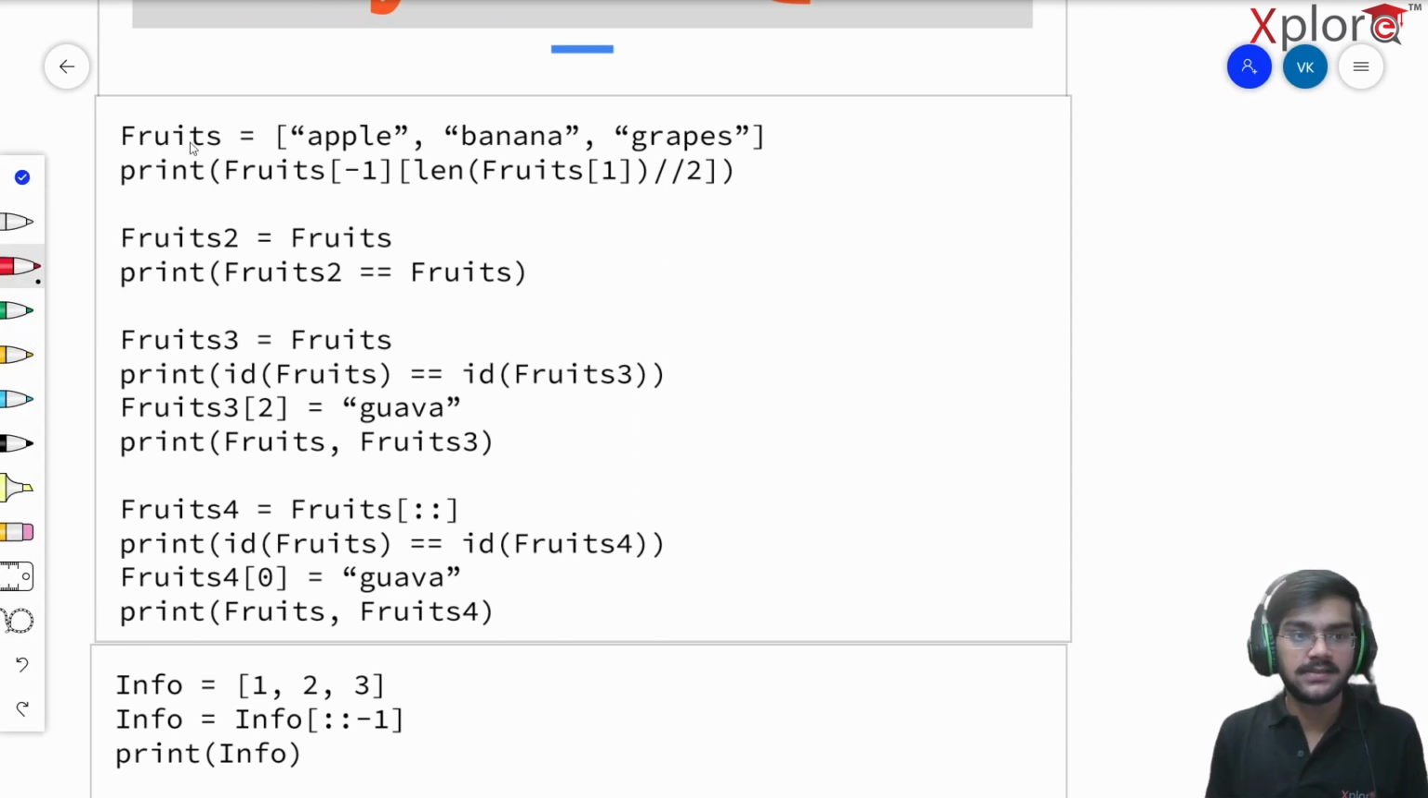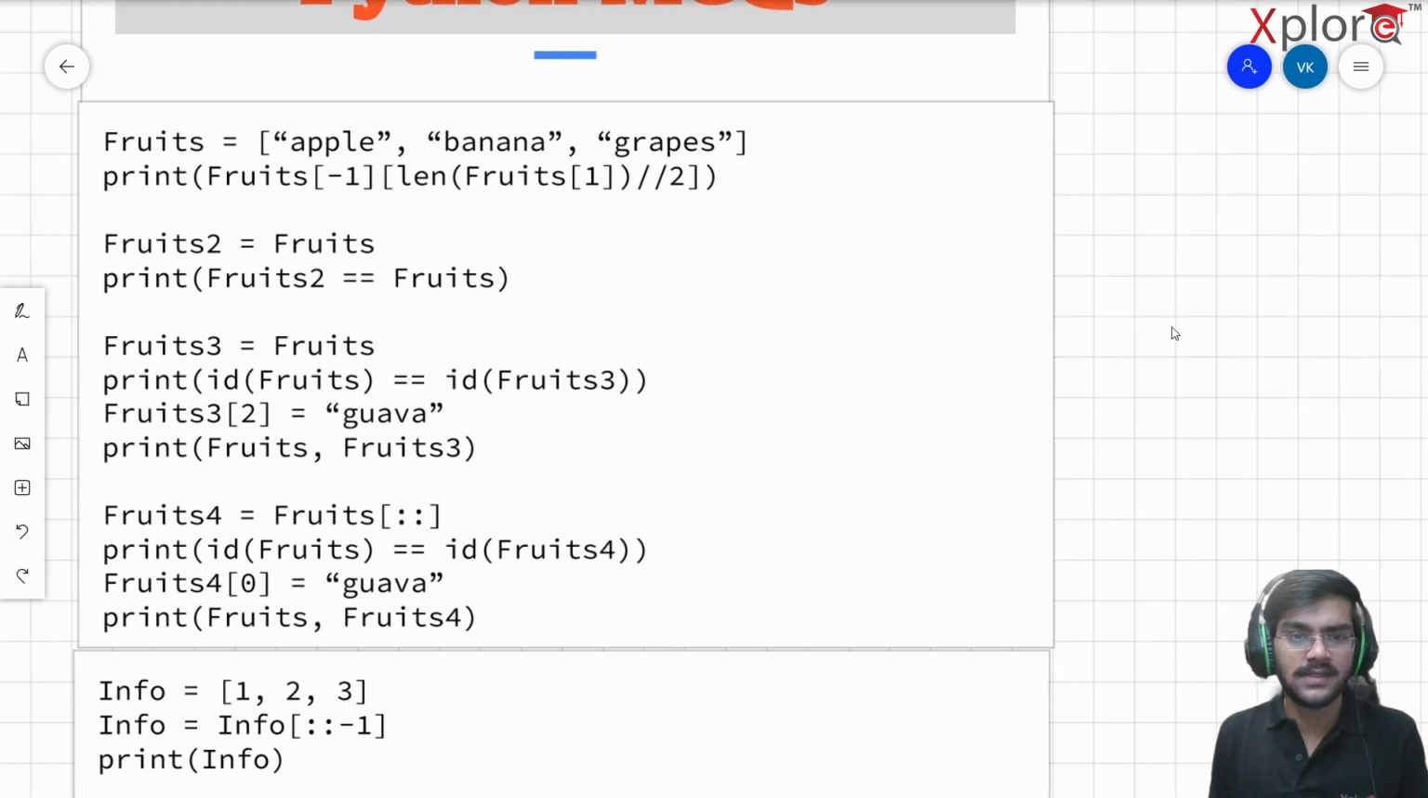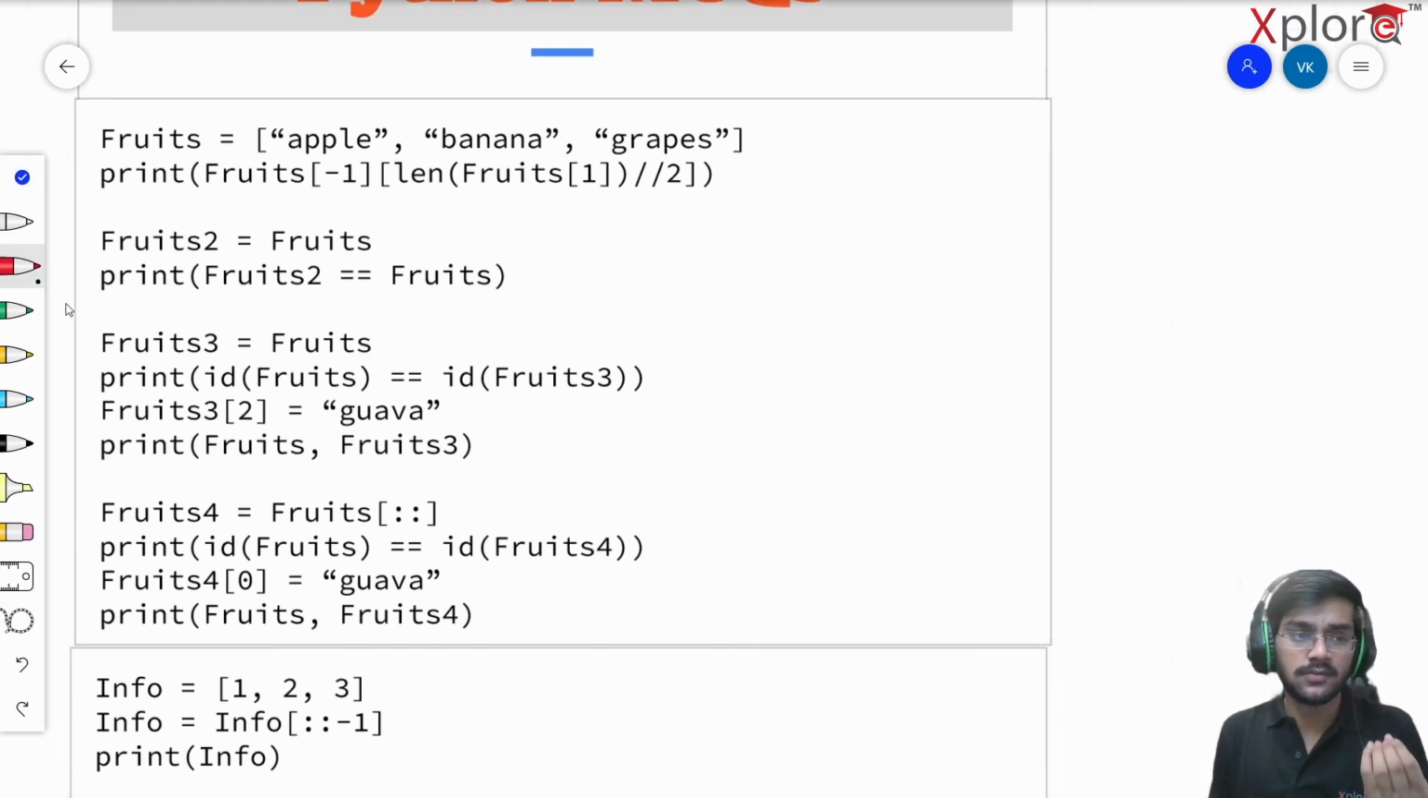Initially I can see there's this fruits list containing apple, banana and grapes. Then it says print fruits of -1, and again there's this bracket, length of fruits of 1 by 2, or divided by 2. So there's a lot going on here. Let's digest this into some parts.